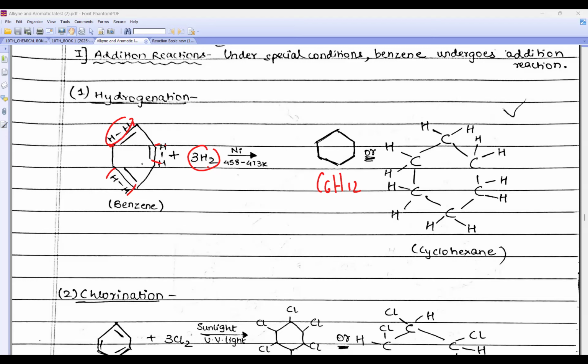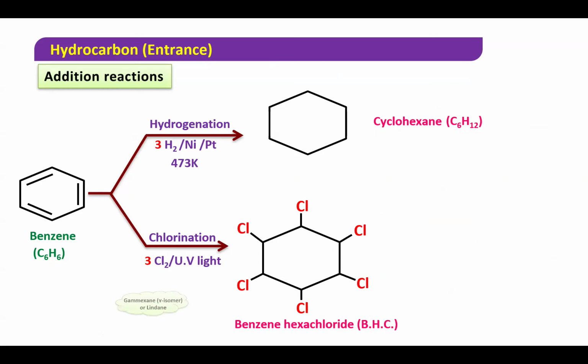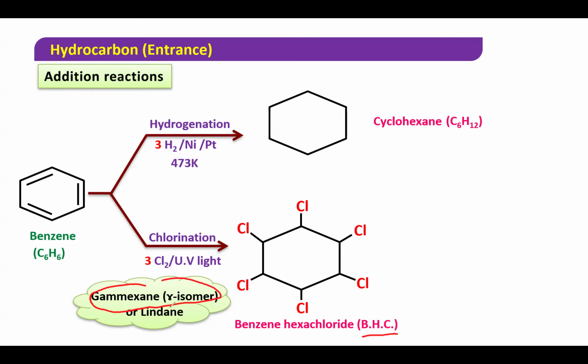Similarly, I'll do, beta, chlorination. Similarly, I'll do chlorination. Chlorine, under UV light, again the same thing will happen, beta. Chlorine will come at three places, chlorine, chlorine, chlorine, so a total of six chlorines will come. And this is asked in exams: benzene hexachloride, because it is derived from benzene, so we call it benzene hexachloride. This is very, very important. They will ask, what is the gamma isomer? What is another name of BHC? Gammexane, or it is also known as lindane. It is also known as lindane or gammexane.